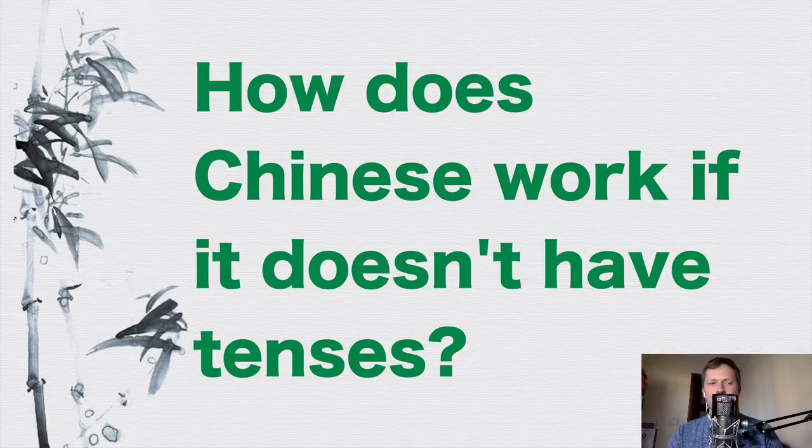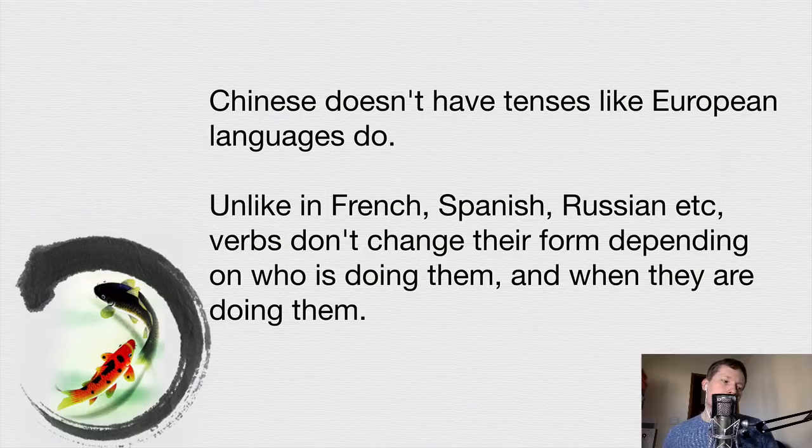And in this video, I want to talk about a popular question that people have when they start learning Chinese, which is, how does Chinese work if it doesn't have tenses? So you might already know that Chinese doesn't really have tenses in the same way that European languages do. In other words, verbs that change their form, whether they're in the past, present, future, conditional, perfect, pluperfect, or all of these different tenses. Unlike in French, Spanish, Russian, and so on, verbs don't change their form depending on who is doing them and when they are doing them.